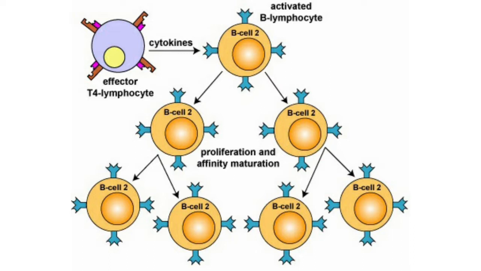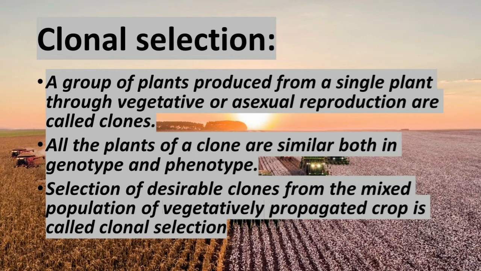So selection of desirable clones from the mixed population of a vegetatively propagated crop is called clonal selection.